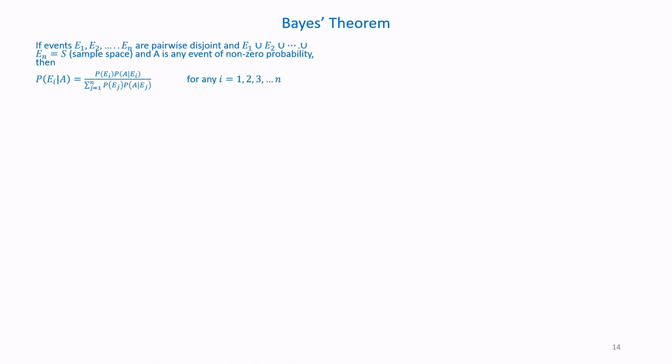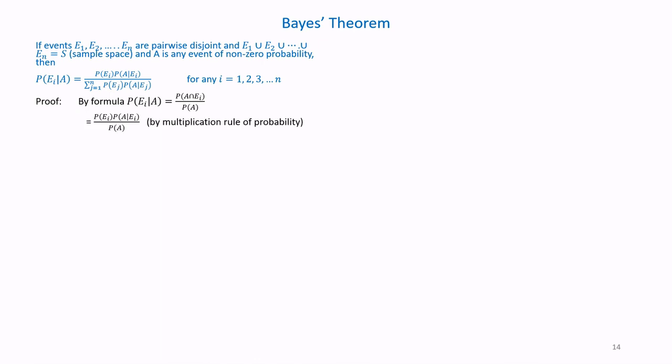For any i equal to 1, 2, 3, etc. up to n, by the formula, the conditional probability of Ei given A has occurred is the probability of A intersection Ei divided by P(A). This is the conditional probability.